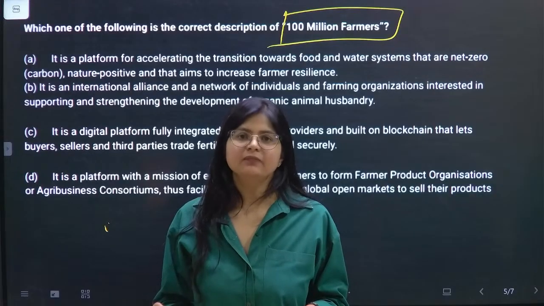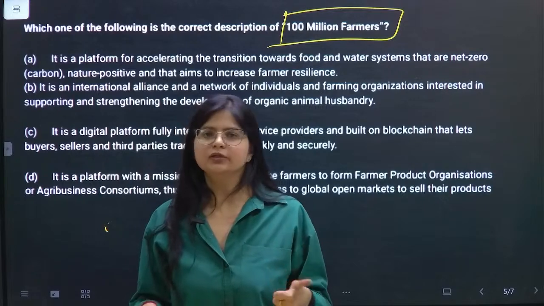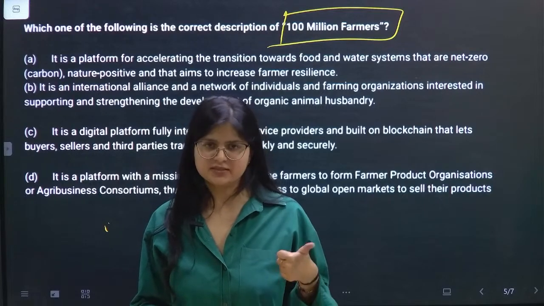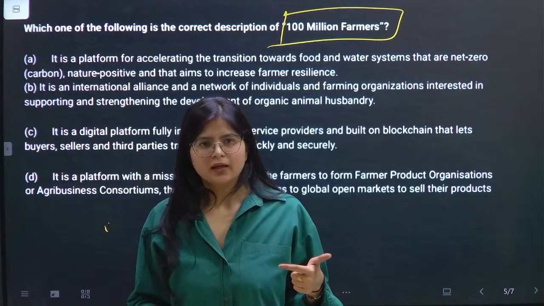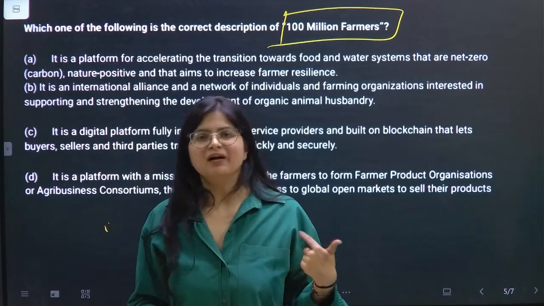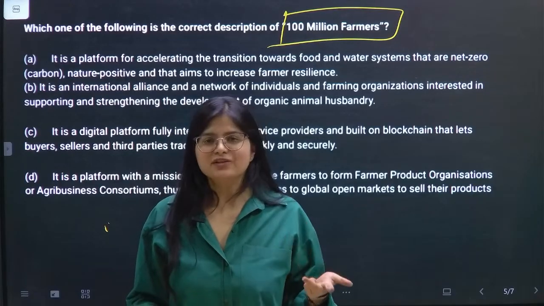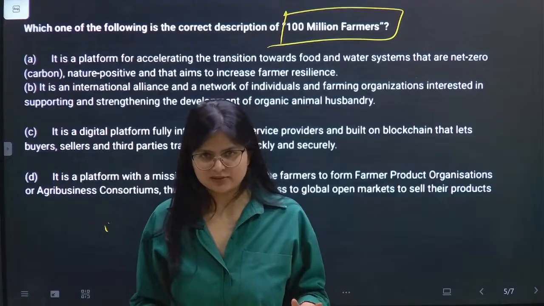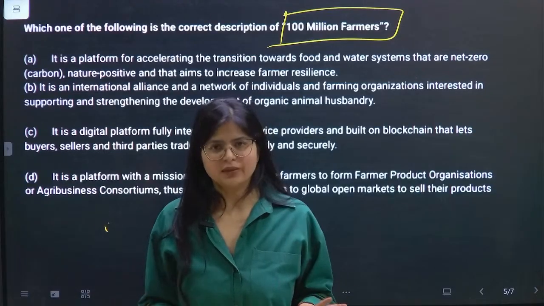Second thing is that for 100 million farmers, either you will deduce the first option that you have, or you will deduce what it's saying. Second, you have to read it again and again. And third, you have to assume that 100 million farmers must be this or that. So you have to intelligently guess, or you must be fluking in the question.